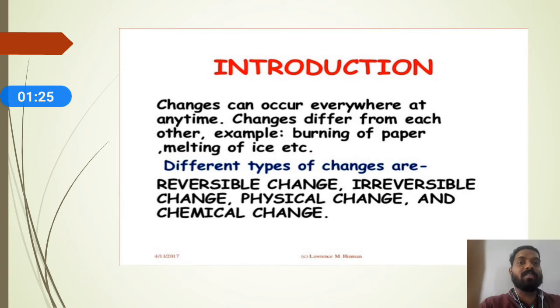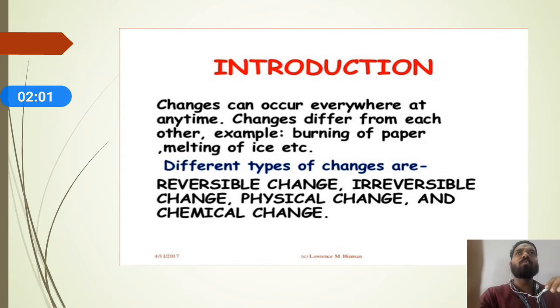See the introduction. What do you mean by changes? Changes can occur everywhere at any time. Changes differ from each other. Example: burning of paper, melting of ice, etc. What do you mean by changes? Changes means transformation of something. Suppose you transfer from one thing to another thing, we can call it a change. Suppose I take a chalk piece, I kept it in one place, and I keep it in another place, so we can see the transformation of position.